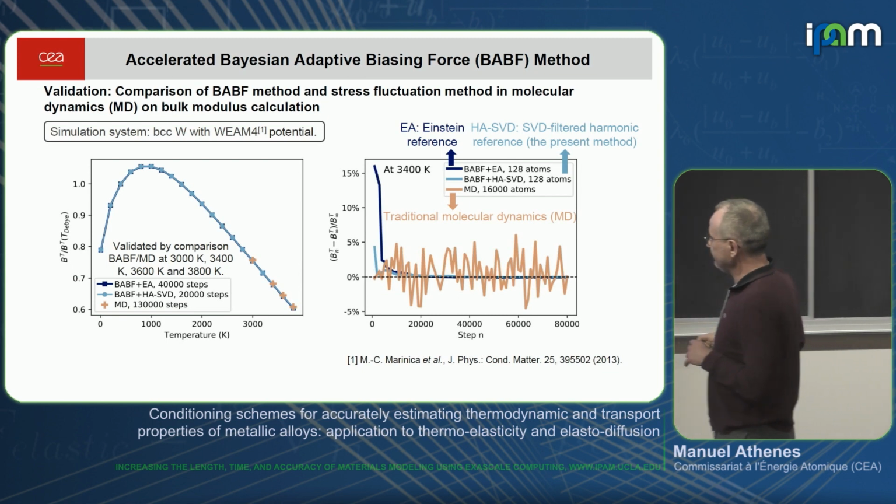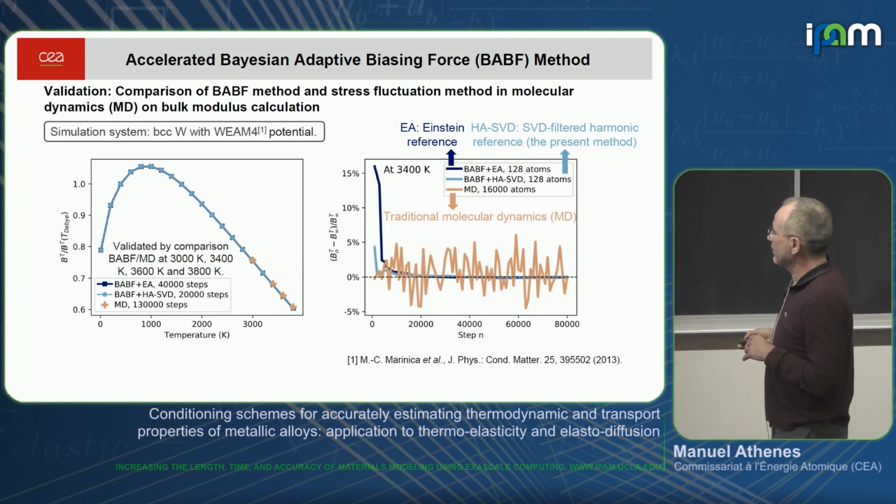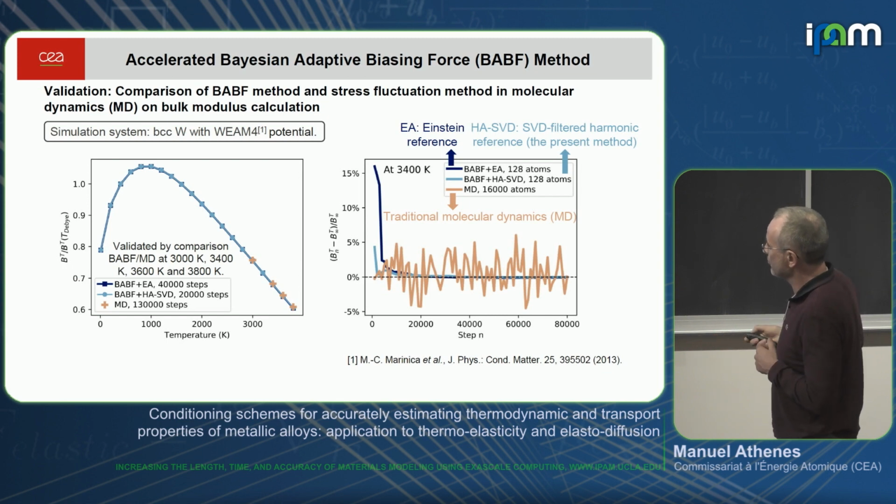We validated the method by comparing the prediction of the Bayesian free energy method with standard molecular dynamics, where we look at the fluctuation of the internal stress and pressure to compute the bulk modulus.